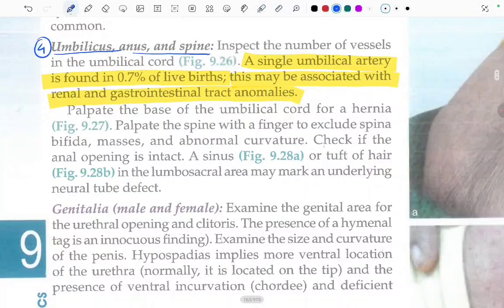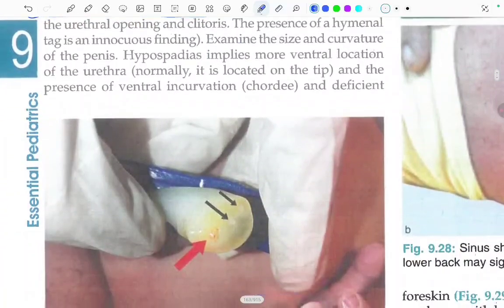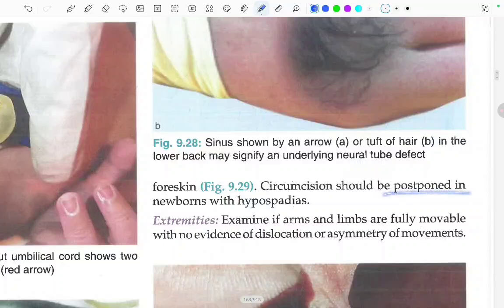Now coming to the fifth part, there is genitalia, male and female. Examine the genital area for the urethral opening in the clitoris. The presence of hymenal tags is innocuous finding. Examine the size and the curvature of the penis. Hypospadias implies more ventral location of the urethra. Normally it is located at the tip, and the presence of ventral incurvation, that is called chordae, and a deficient foreskin. Circumcision should be postponed in newborns with hypospadias.